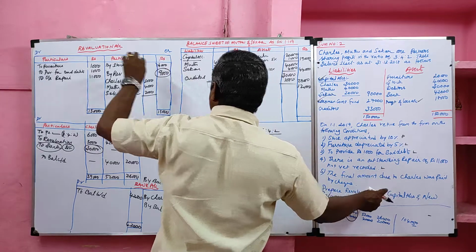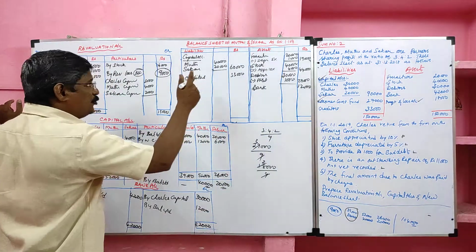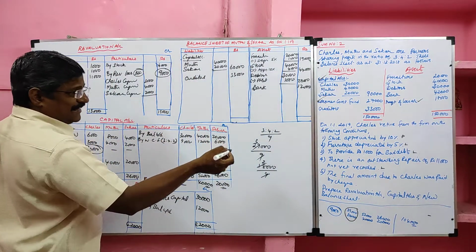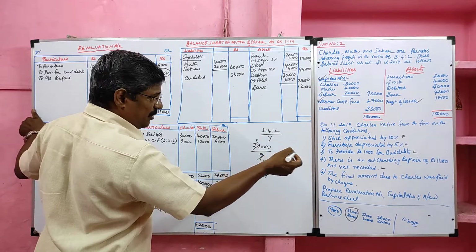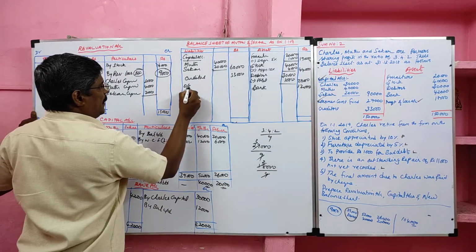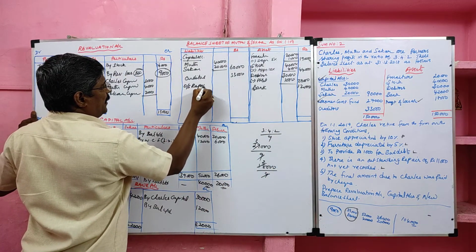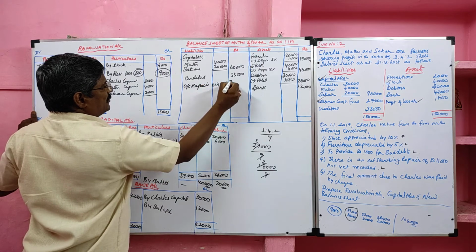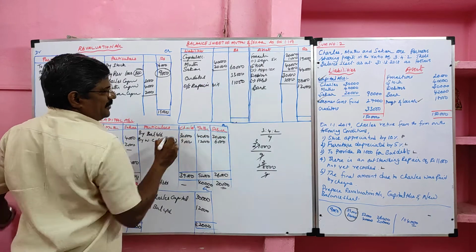Outstanding repair. It is a loss item and it will appear in the new balance sheet also because there is an outstanding repair of 11,000 not yet recorded. So outstanding repair bill 11,000 should be recorded in the new balance sheet.